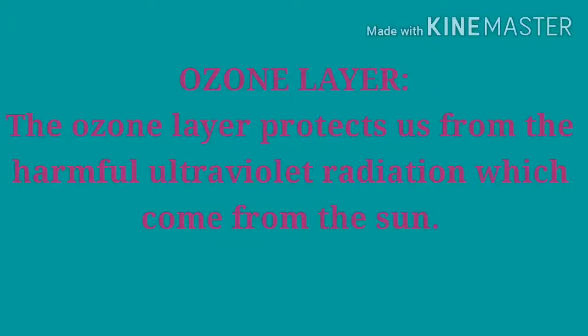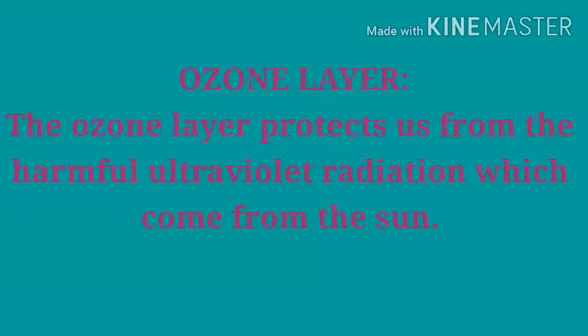Next, the ozone layer. The ozone layer protects us from the harmful ultraviolet radiation which comes from the sun. Ozone absorbs ultraviolet radiation from the sun and breaks down to form oxygen.